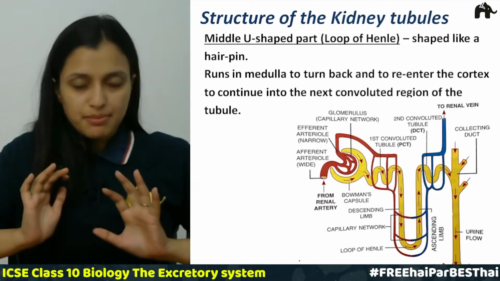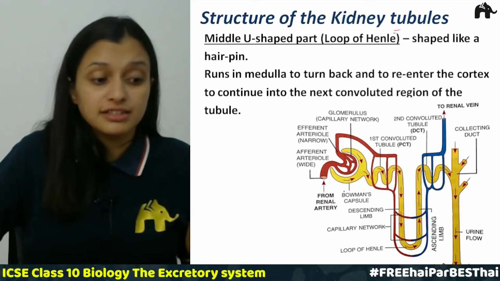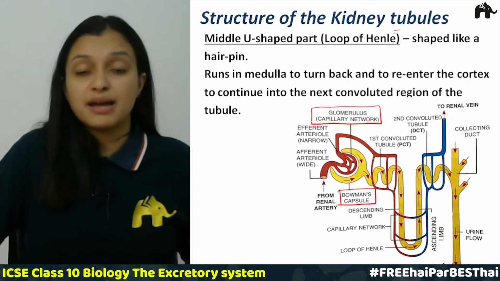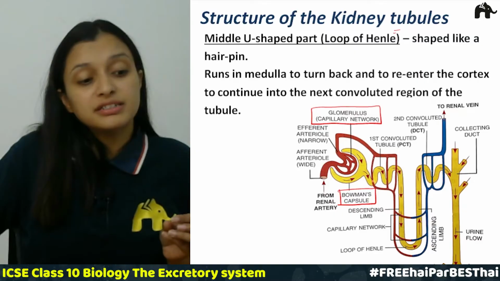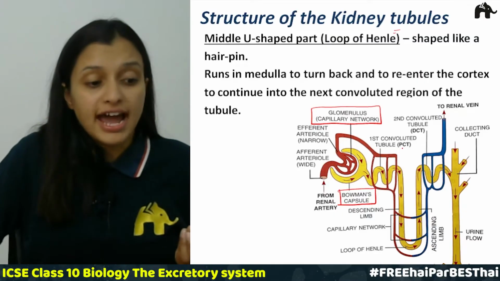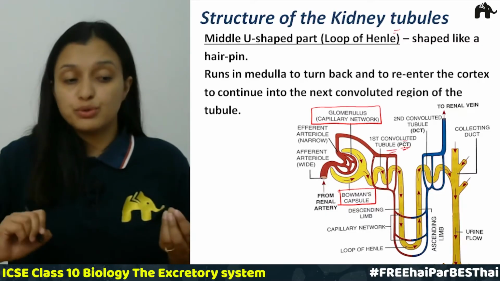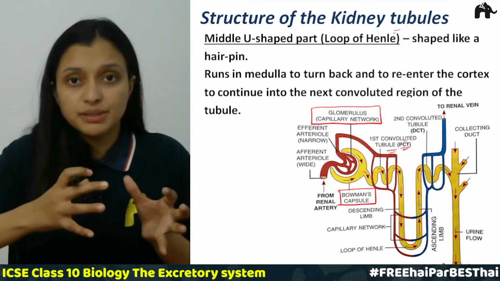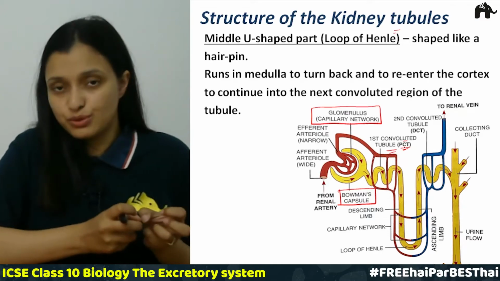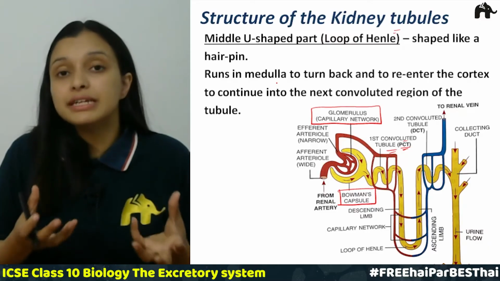So what did we study about the structure of the kidney tubule or the nephron? The first thing was Bowman's capsule. The second thing, the capillary inside the Bowman's capsule, that is glomerulus. And from here this convoluted part started, which is the first part, called PCT, the proximal convoluted tubule, right? So this is the proximal part, or the part nearer to the Bowman's capsule. Proximal stands for nearer, right?